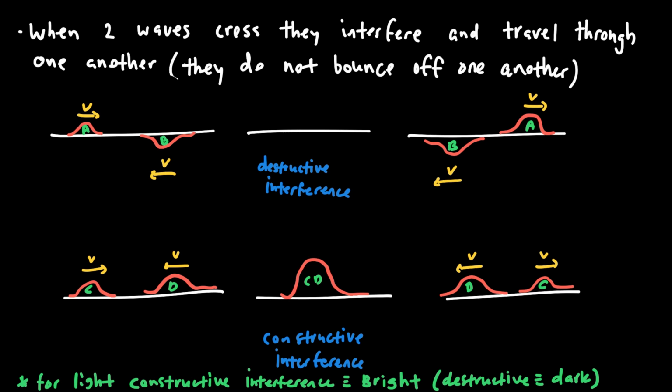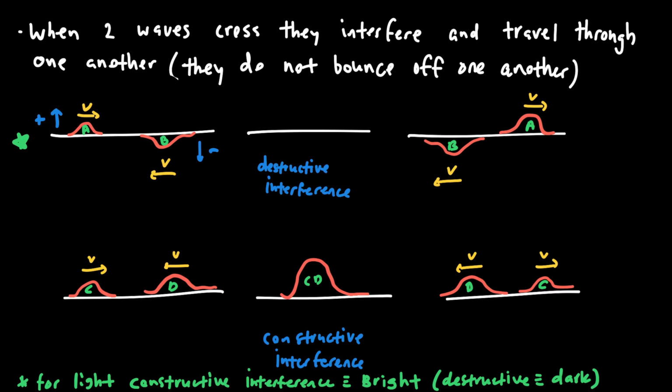So first off, now I'm up here in the top left-hand corner, when I have two wave pulses that come towards one another, so maybe we're looking at a string or a spring where somebody's created a wave pulse. When those two wave pulses are traveling toward one another, and one of those wave pulses maybe has a positive amplitude and the other one has a negative amplitude, so they're on opposite sides. When they meet, they will destructively interfere because the sum of the amplitudes of those two waves, the top one positive and the bottom one negative, will cancel out and be 0.